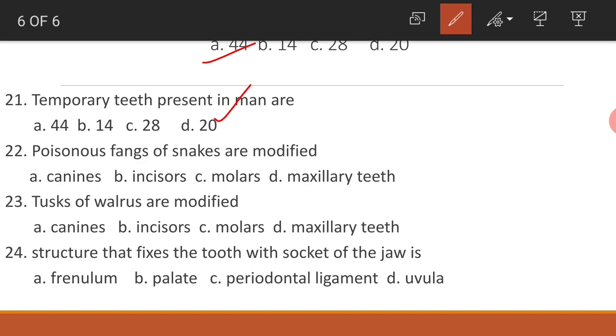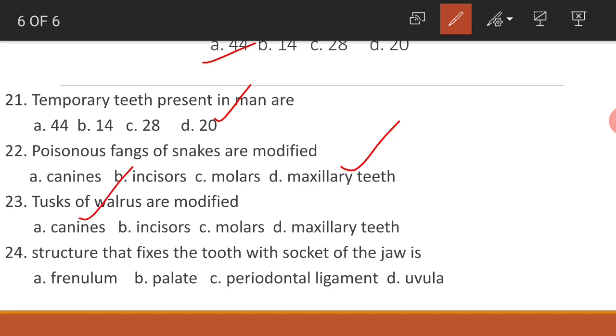Poisonous fangs of snakes are modified maxillary teeth. This is also very important bit. Tusks of walrus are modified canines.